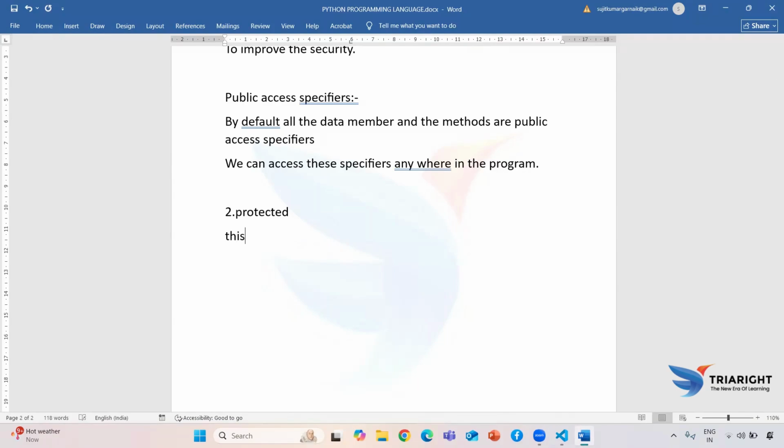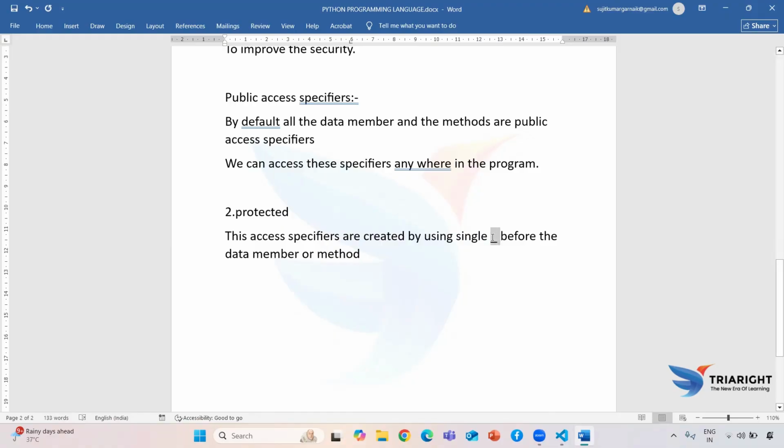The first point is that these access specifiers are created by using a single underscore before the data member or methods. If I try to make any data member or method protected, then first you need to provide your underscore. Then the next point will be that we can access protected access specifiers.